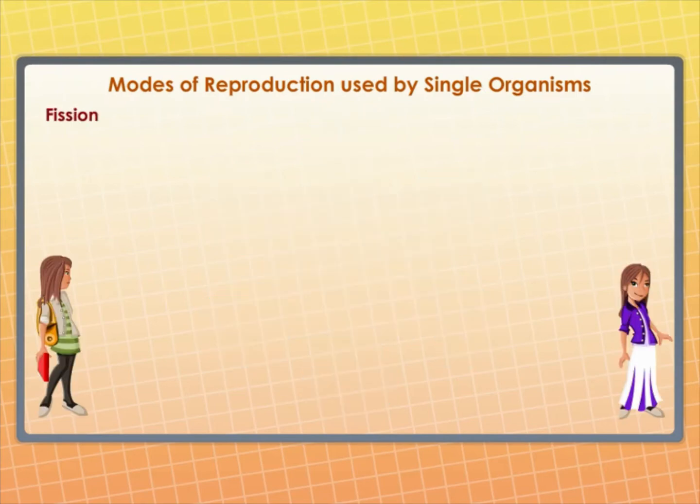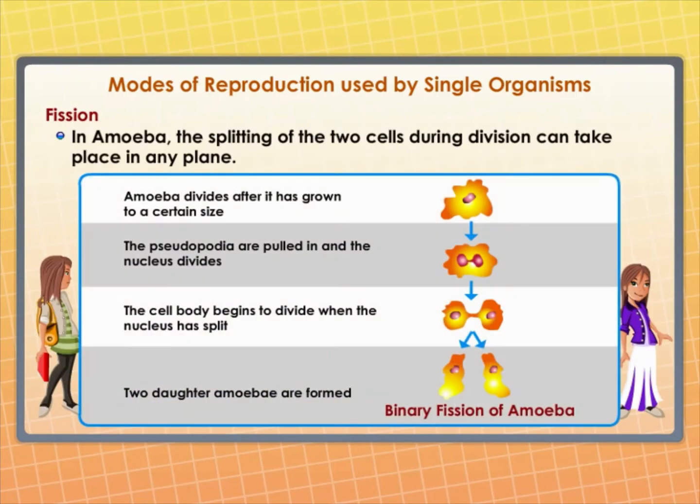Let's know about fission. For unicellular organisms, cell division or fission leads to the creation of new individuals. Many different patterns of fission have been observed. Many bacteria and protozoa simply split into 2 equal halves during cell division. In organisms such as amoeba, the splitting of the 2 cells during division can take place in any plane.